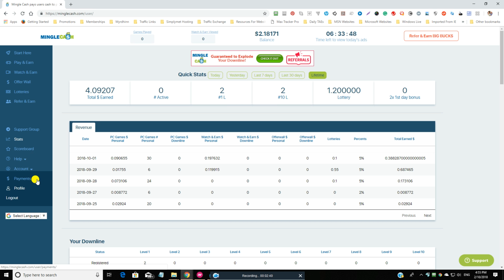Click off the help. And your account. This is your own personal account. Payments, where you set up your minimum withdrawal amount you want, plus your PayPal or Vitae account information. Important that you fill that out and get it set up first thing. Finally, your profile. All the information that you need to put in there about you. And of course, last but not least, the log out button. It's found under the account. Yep, if you want to log out, that's where you go.